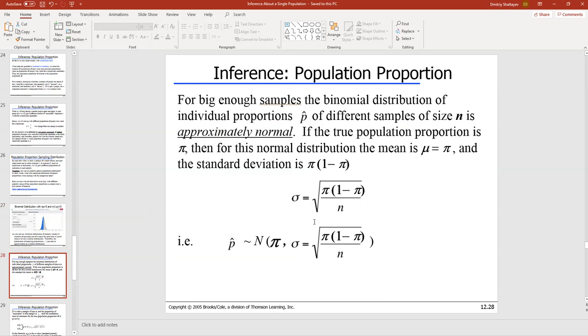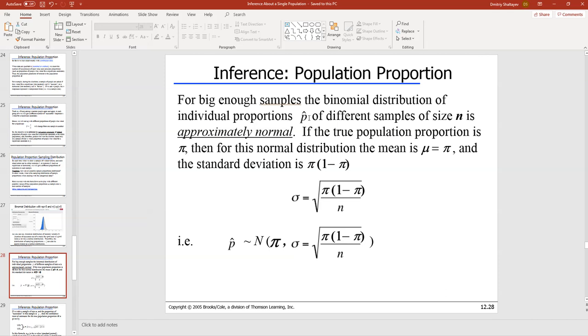Now, the only problem is, of course, pi is something that I'm trying to estimate. I don't know it, not at the moment, right? So what do I do? Well, just like what we did with the confidence interval for numerical data, we use the next best thing, right? What can we get? The sample is the only thing that we have, right? We don't know anything about the population, right?